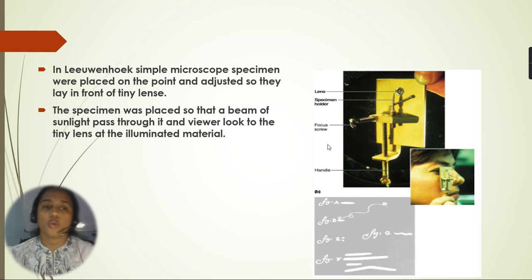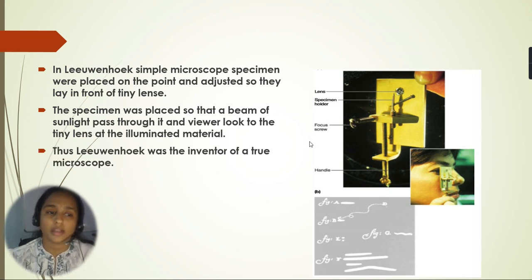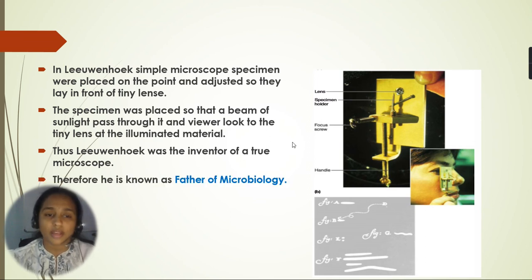The specimen was placed so that a beam of sunlight passed through it, and the viewer looked through the tiny lens at the illuminated material. Thus Leeuwenhoek was the inventor of the true microscope. Therefore he is known as the father of microbiology.